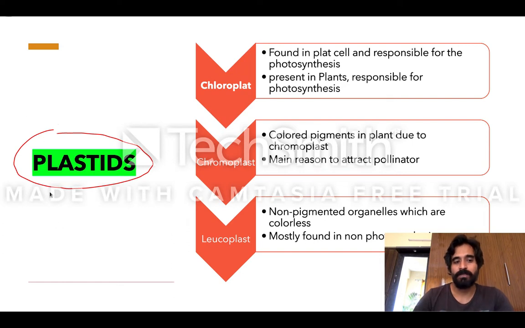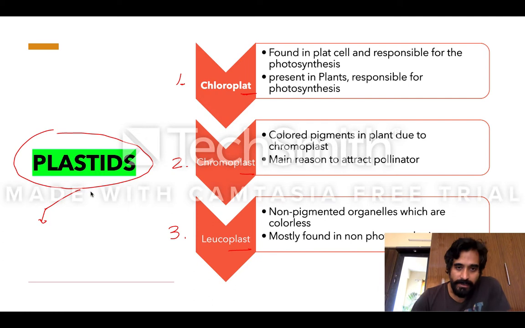Remember this fact: plastid is actually of three types: chloroplast, which I have written here, chromoplast, that is second, and leucoplast. There are many other forms, and you can differentiate plastid in another way also, but that will not be that important. Only three: chloroplast, I'm sorry for the spelling mistake, chloroplast, chromoplast, and leucoplast. We'll talk about these.